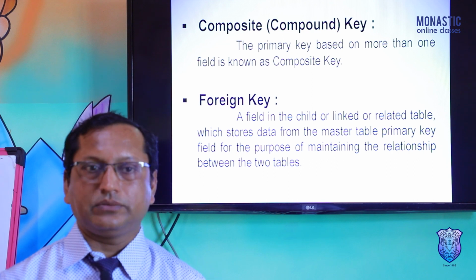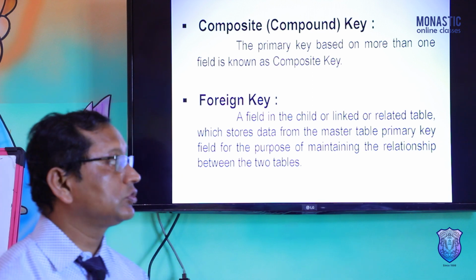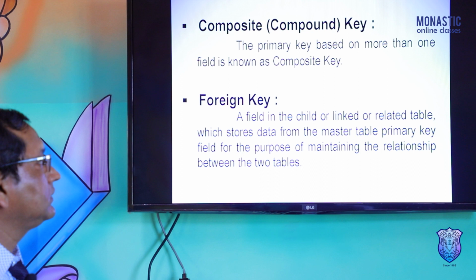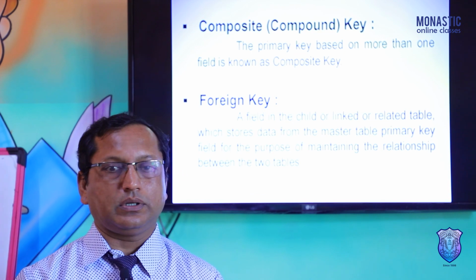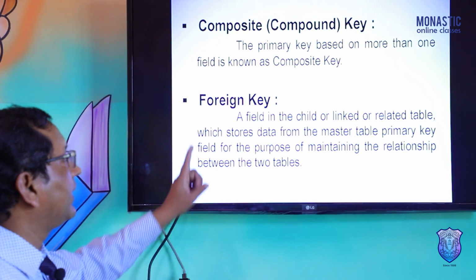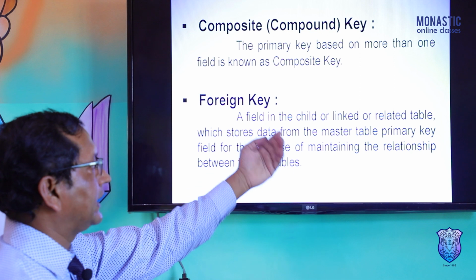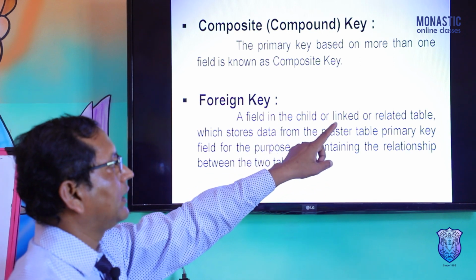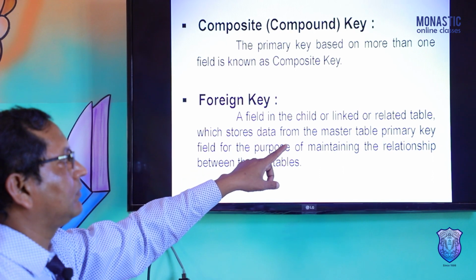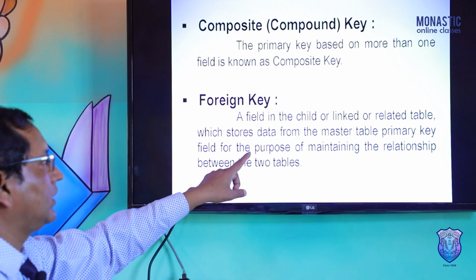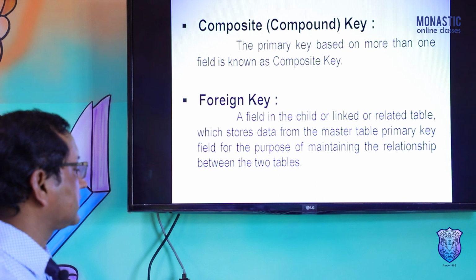While creating the relationship between different tables, the key that you create from one table to another table is the foreign key: a field in the child table, meaning the linked or related table, which stores data from the master table's primary key field for the purpose of maintaining the relationship between two tables.